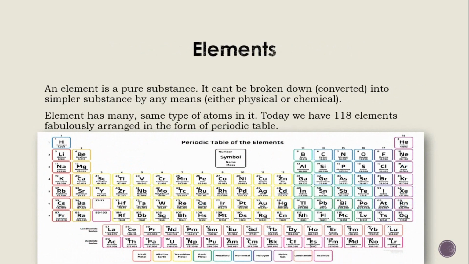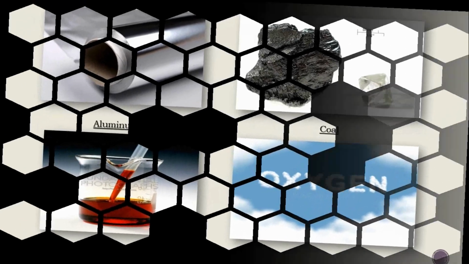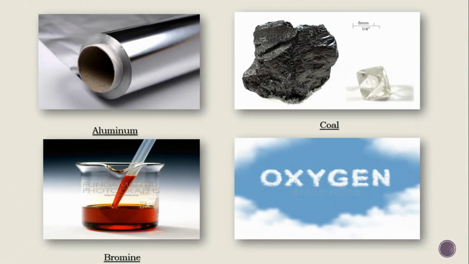Well, elements. An element is a pure substance. It can't be broken down into simpler substances by any means, either physical or chemical. We have 118 elements which are fabulously arranged in the form of the periodic table. Now, think of this element, aluminum. You can't break it by simpler means. Either it is coal, or bromine, or oxygen, you can't break it into a simpler substance.